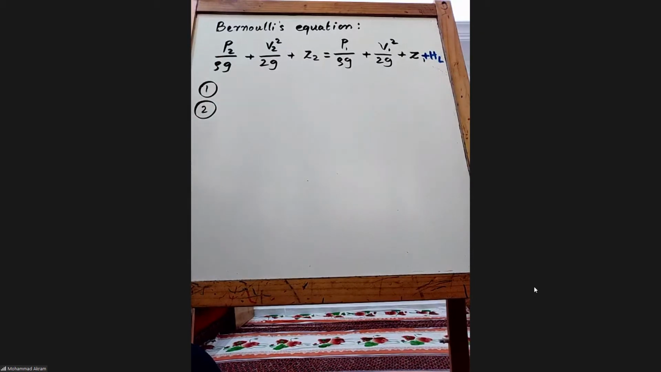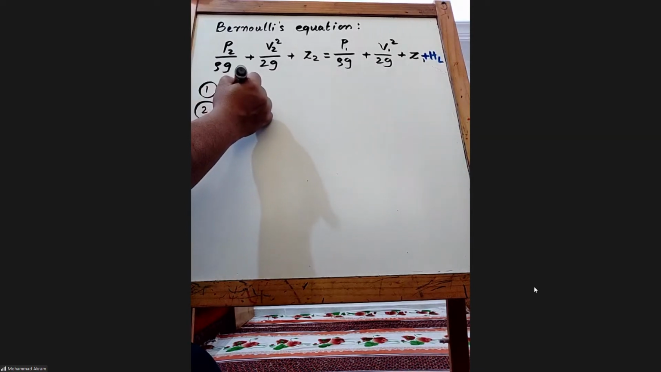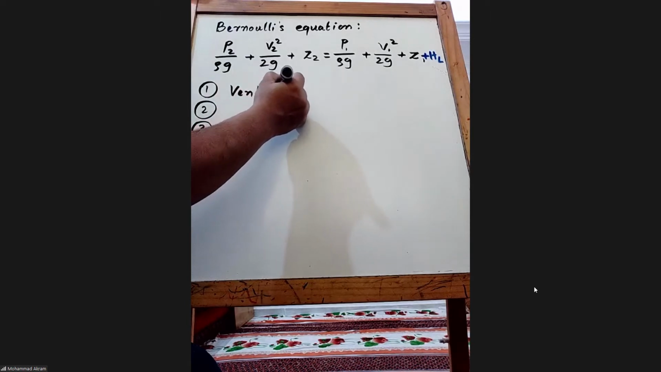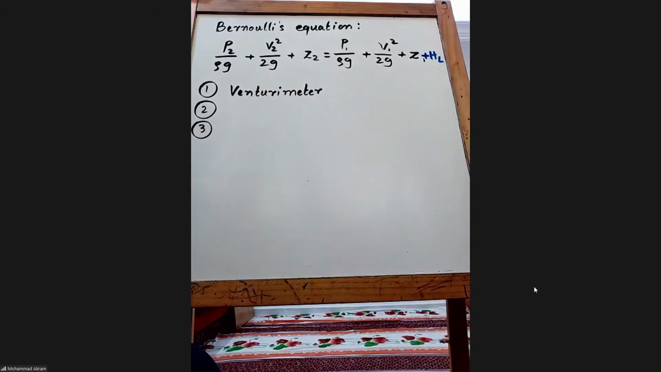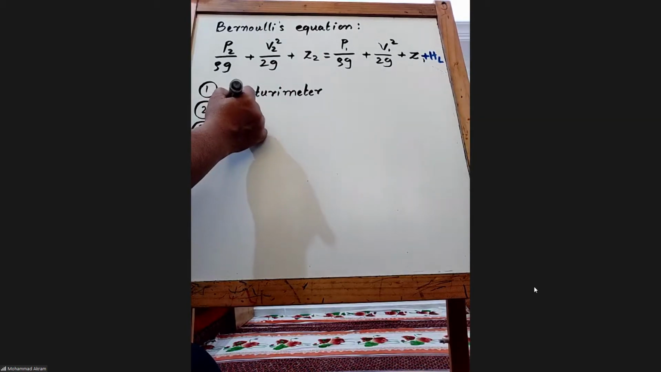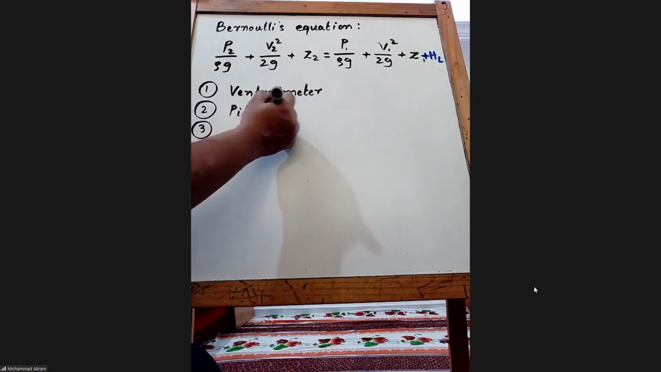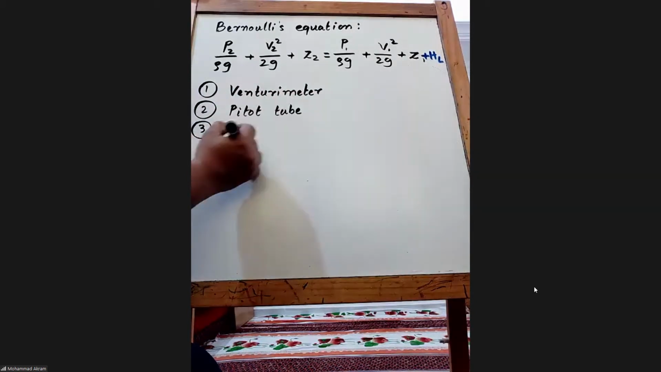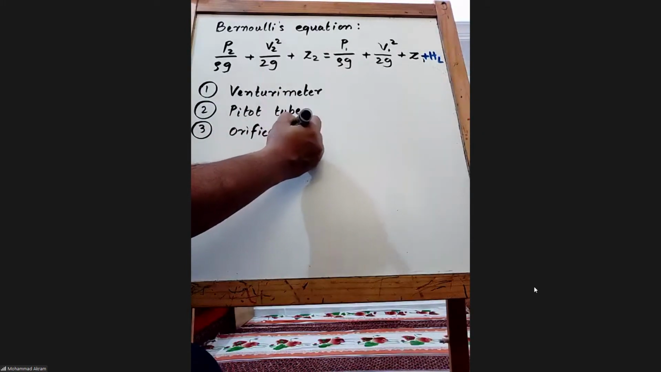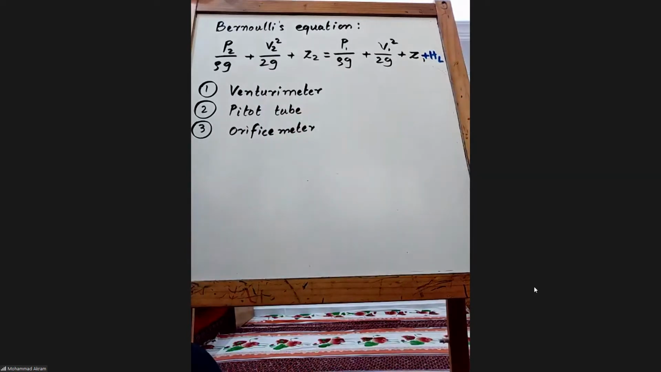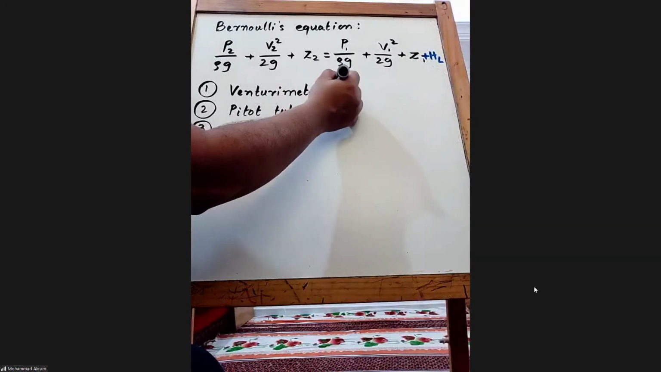Now, as per our syllabus, or course content in the book, we have 3 applications of the Bernoulli's equation for measurement related things, but we will focus on 2 things. The first is the Venturimeter, and the Pitot tube. We also have the orifice meter, but we will focus on these 2.